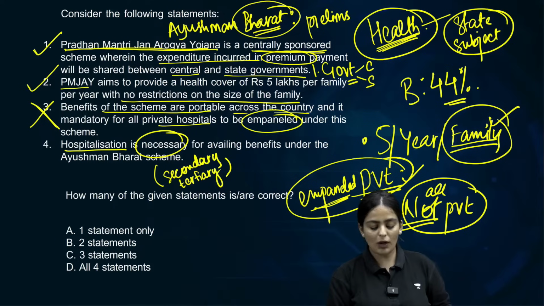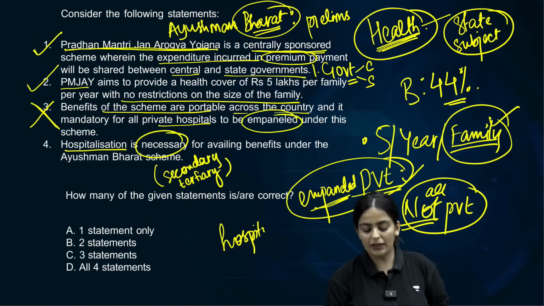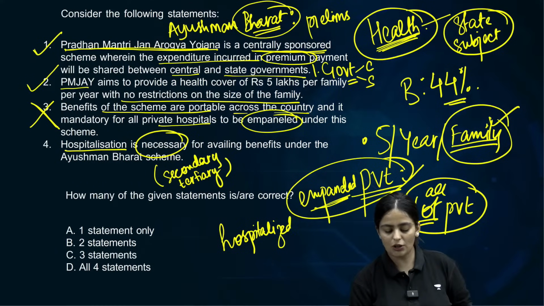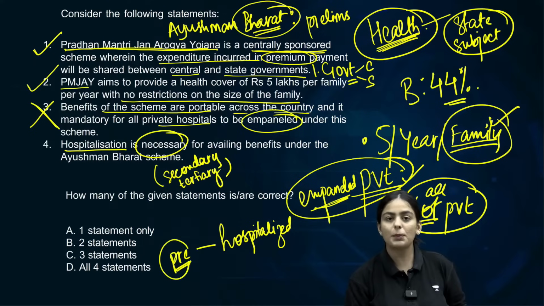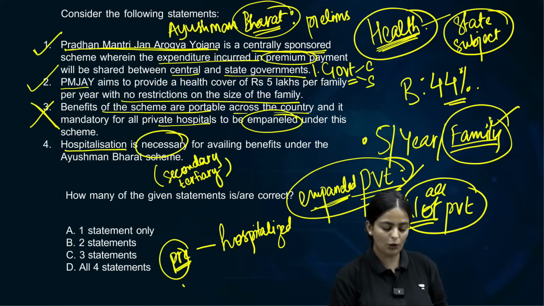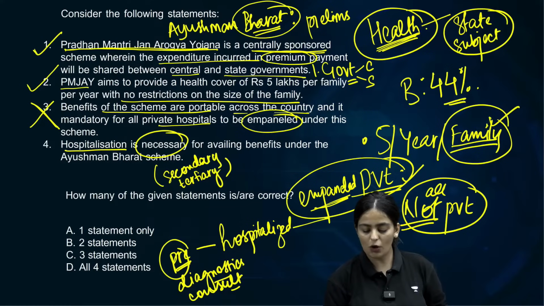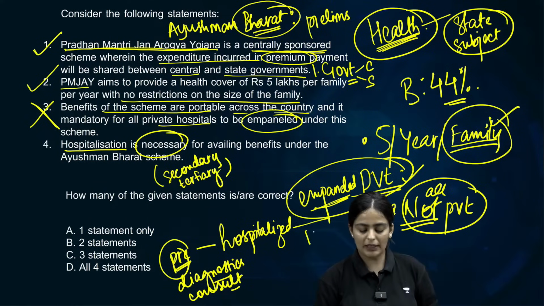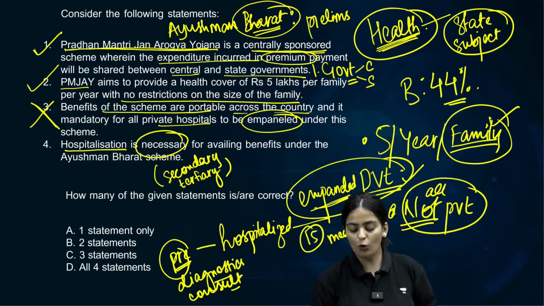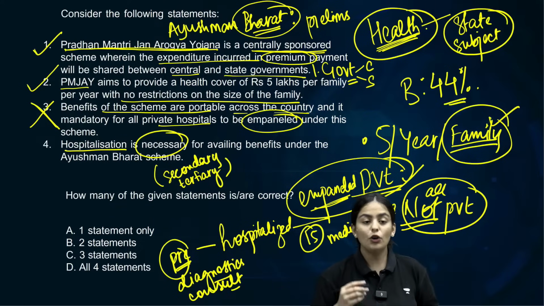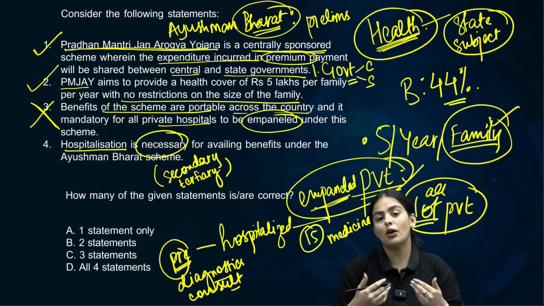Clear? So if you are hospitalized, then your pre-hospitalization costs, which include diagnostics and consultation, and your post-hospitalization costs for a few days, about 15 days, covering medicines, will also be covered, but not if you are not hospitalized.